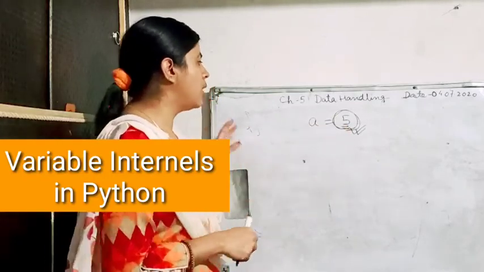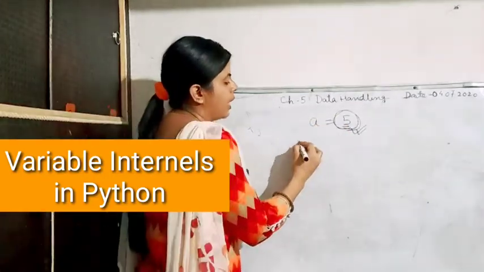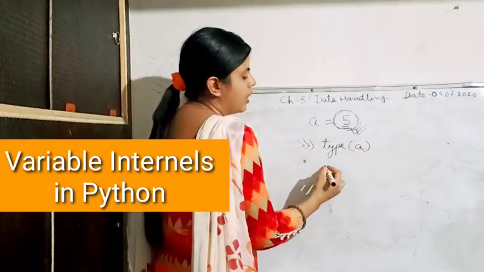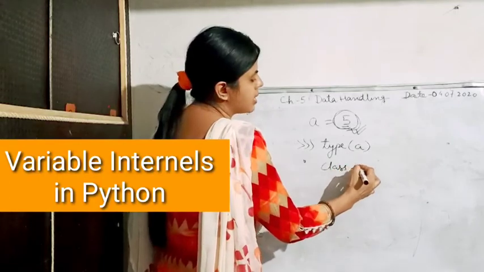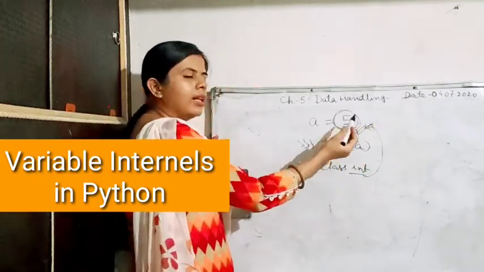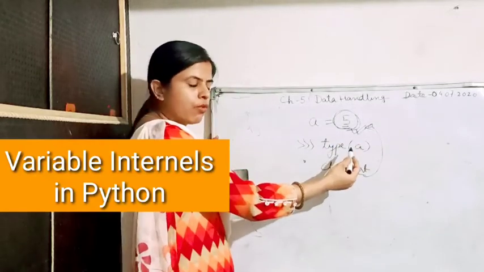So to check the data type of this object, I will write on the prompt type and then a. It will give you an answer like this, class int. It means it is an integer data type which is storing the int. If you write the answer in point, it will give you the answer as float.